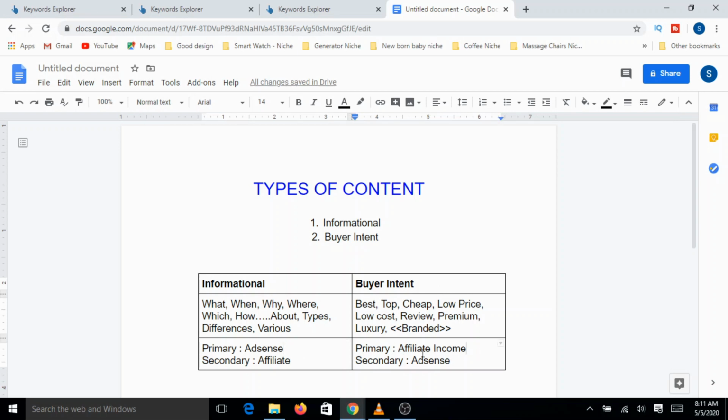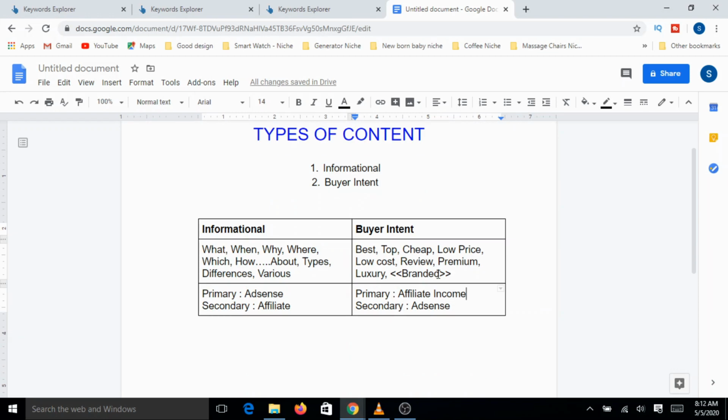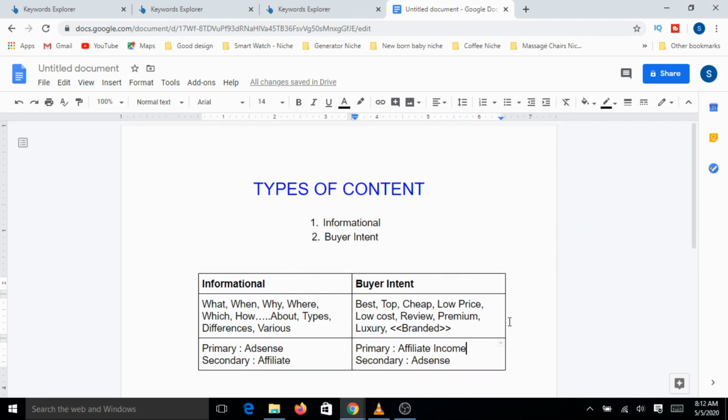So once more and more people visit the website, anyway you are based on the traffic and all that, your secondary income AdSense also will actually start generating some money, okay. So these are primarily two different pieces of content that you can target after you discover your keywords and all that. We'll see a couple of examples that will make things clear for you now.